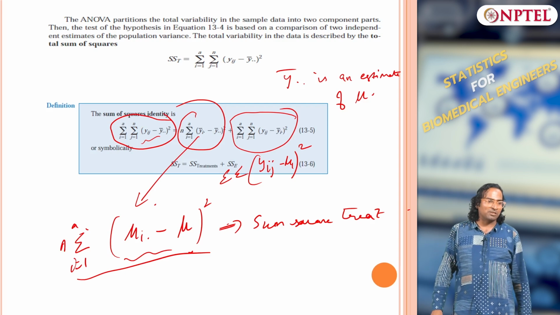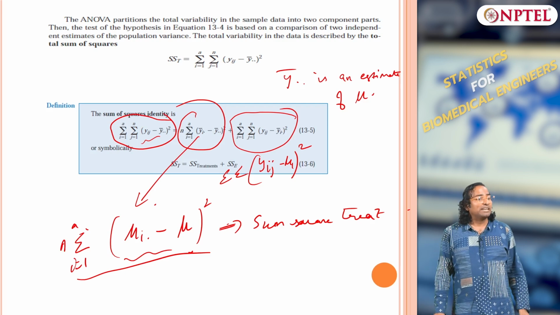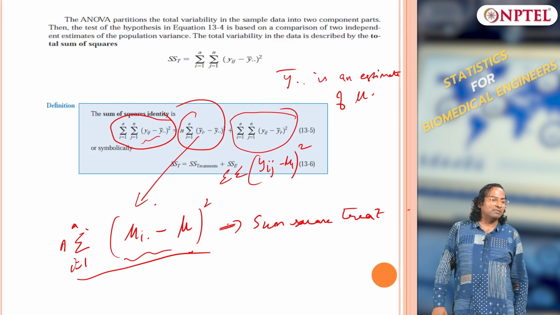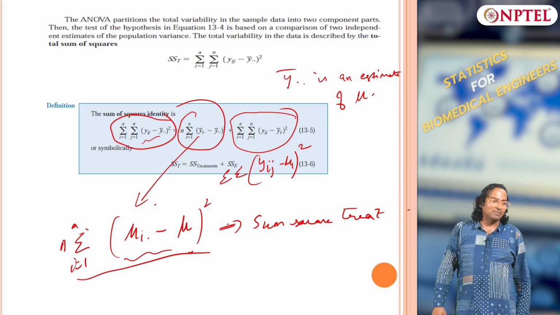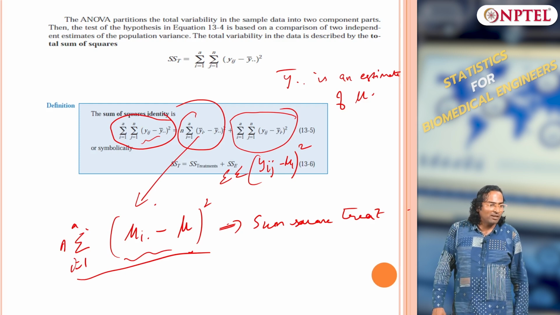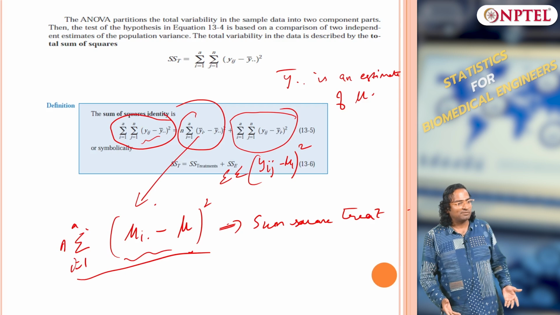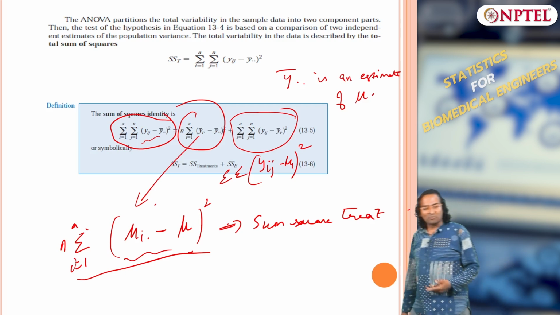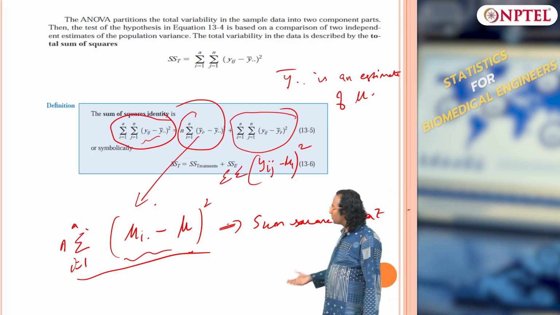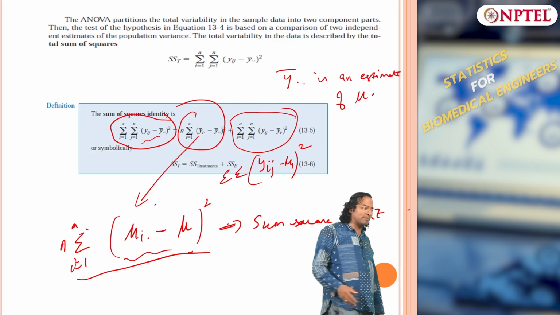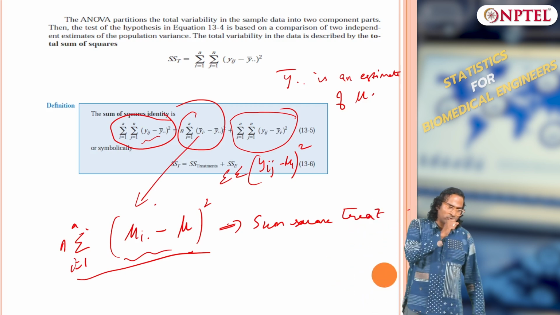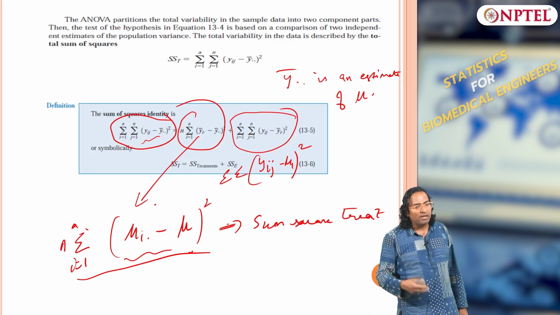Each of them should be chi-square distributed: sum square total, sum square treatment, and sum square error will all be chi-square, because the underlying variables are assumed to be normal.